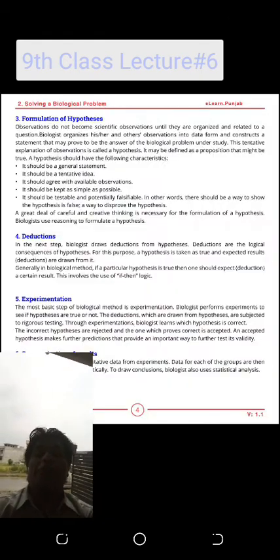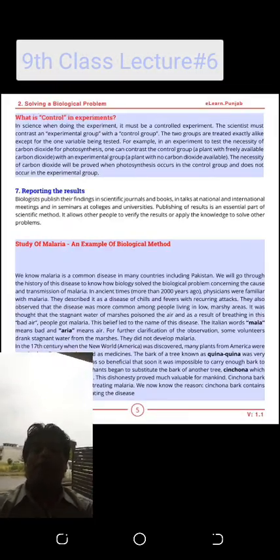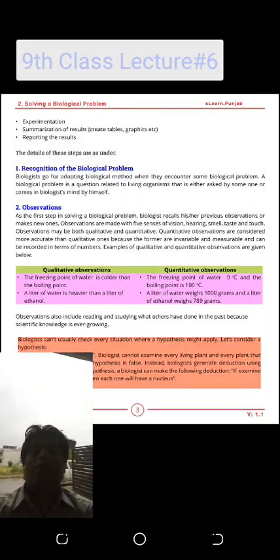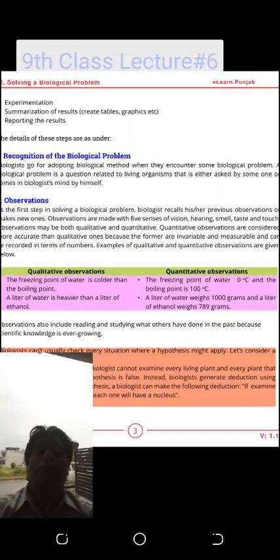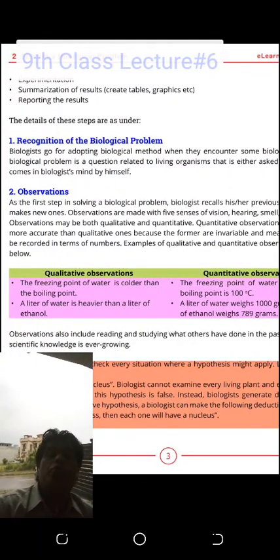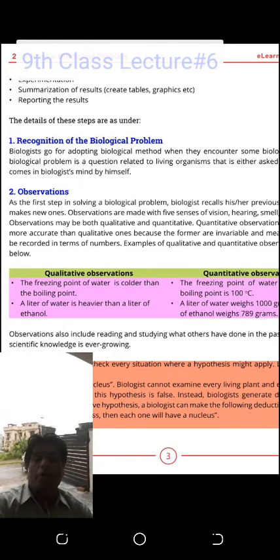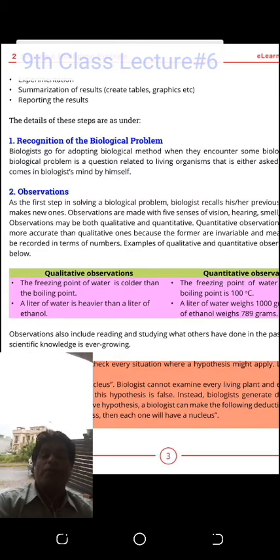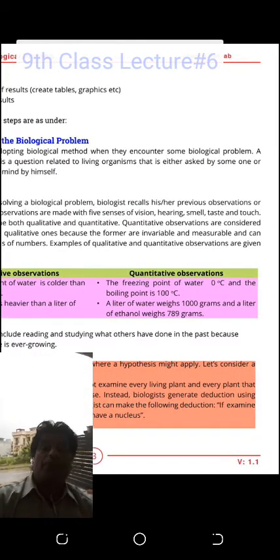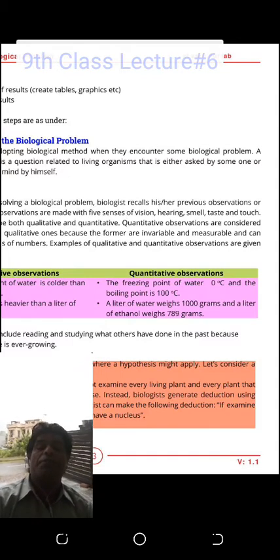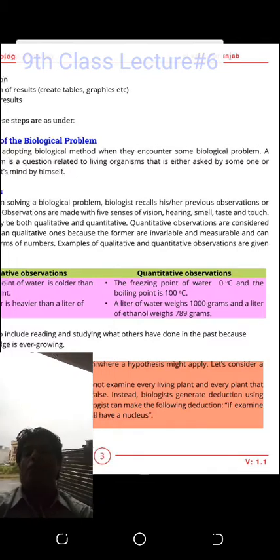Now I will tell you two terminologies, and they are very important, because if you follow the scientific method, you will use two types of observations. One is a qualitative observation, one is a quantitative observation. What is a qualitative observation?